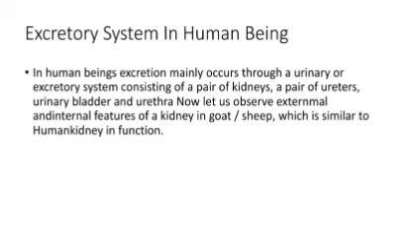Excretory system in human beings. In human beings, excretion mainly occurs through the urinary or excretory system, which consists of a pair of kidneys, a pair of ureters, urinary bladder, and urethra. Now let us observe external and internal features of a kidney in goat or sheep, which is similar to the human kidney in function.